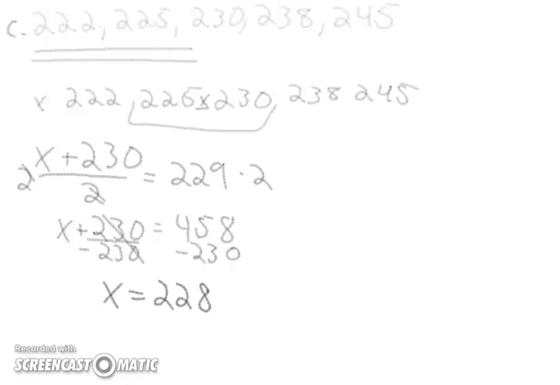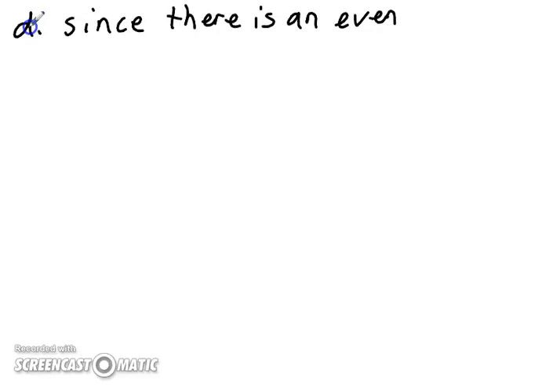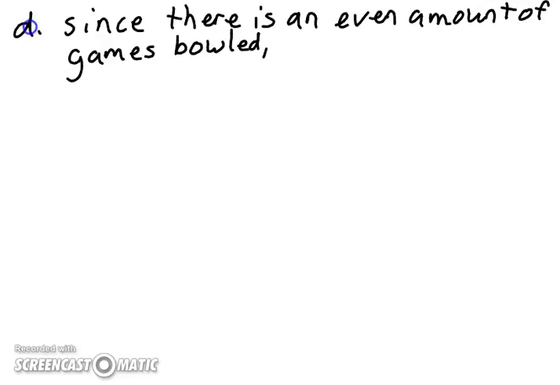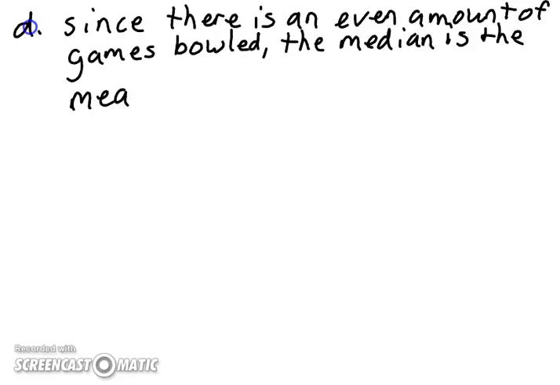So, since there is an even amount of games bowled, the median is the mean of the middle two.